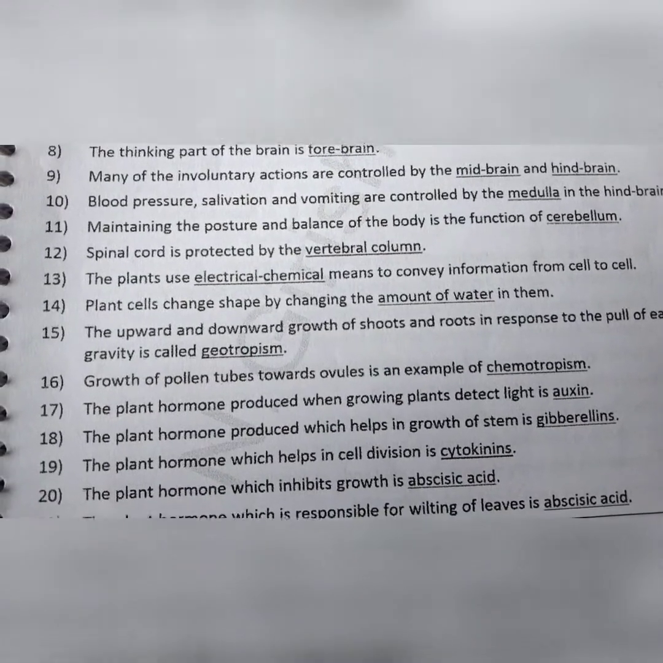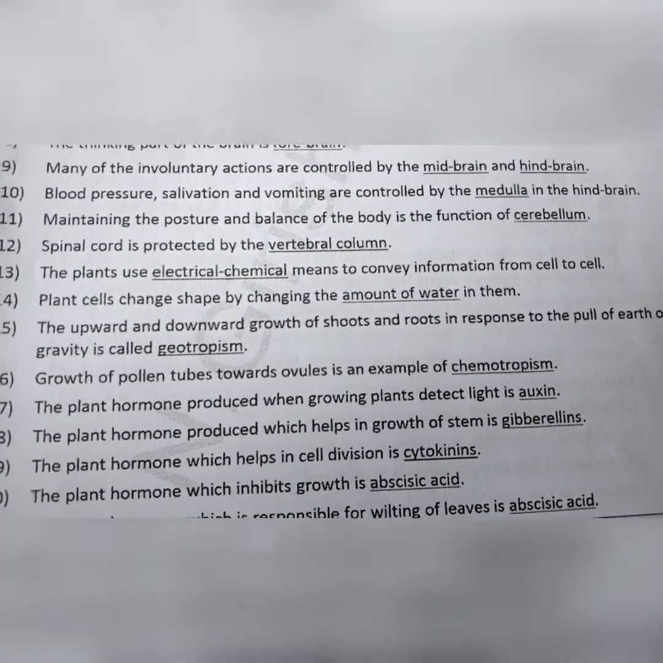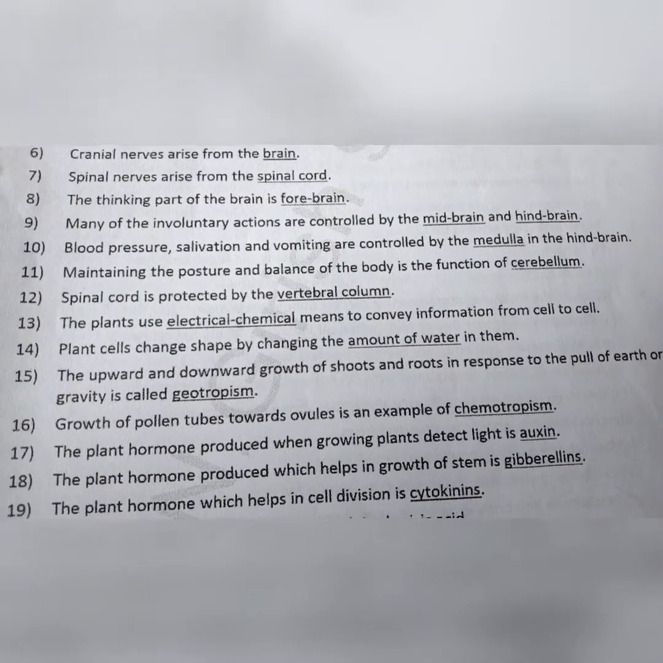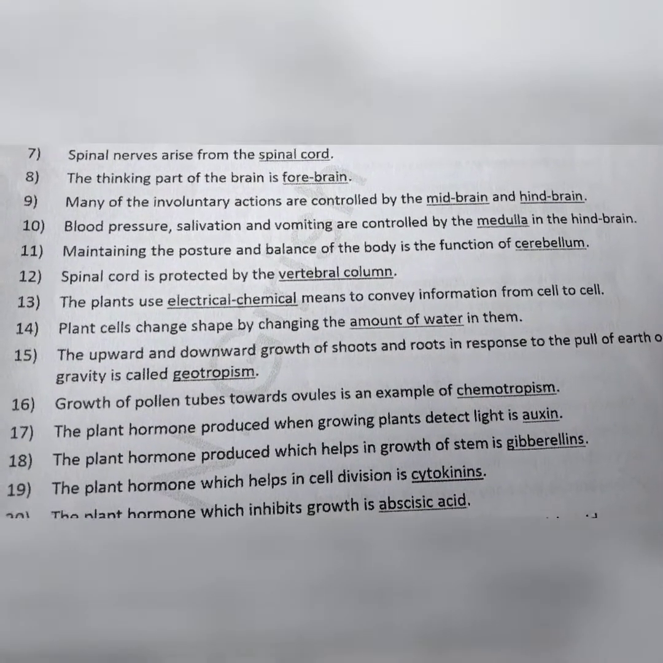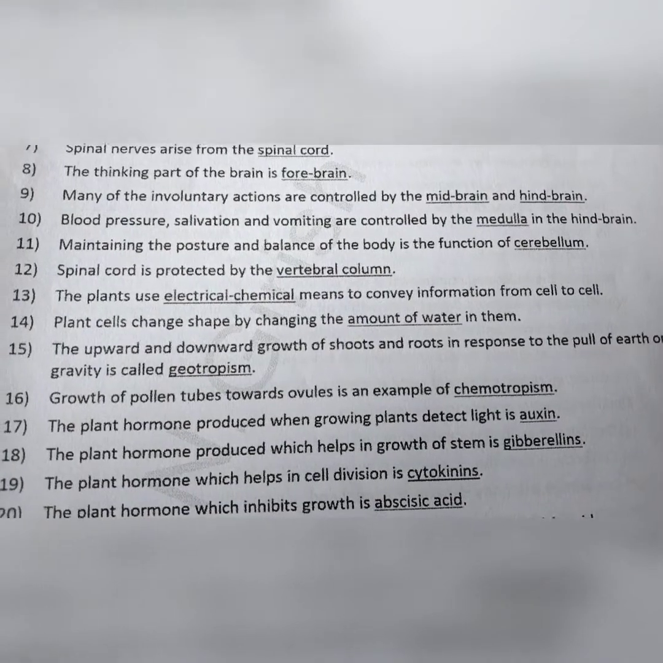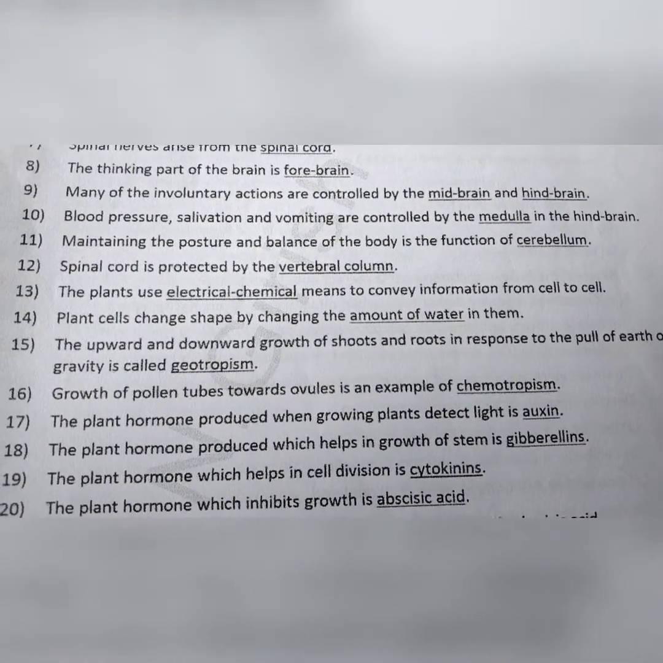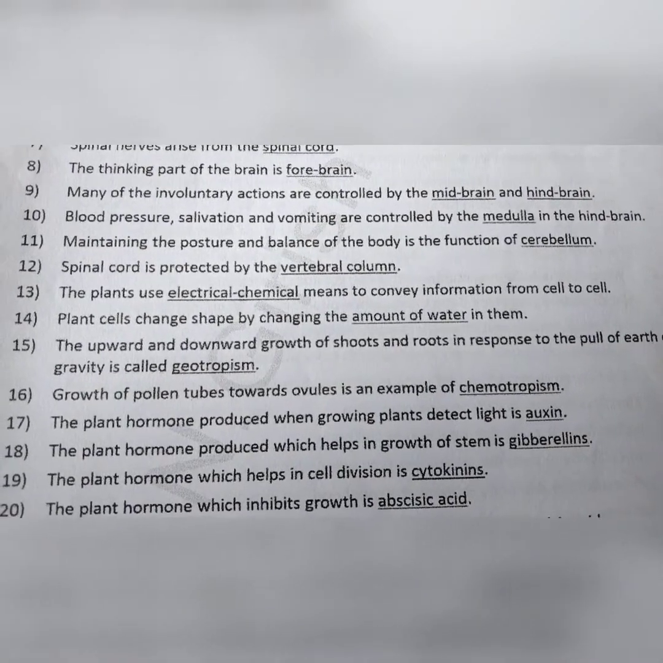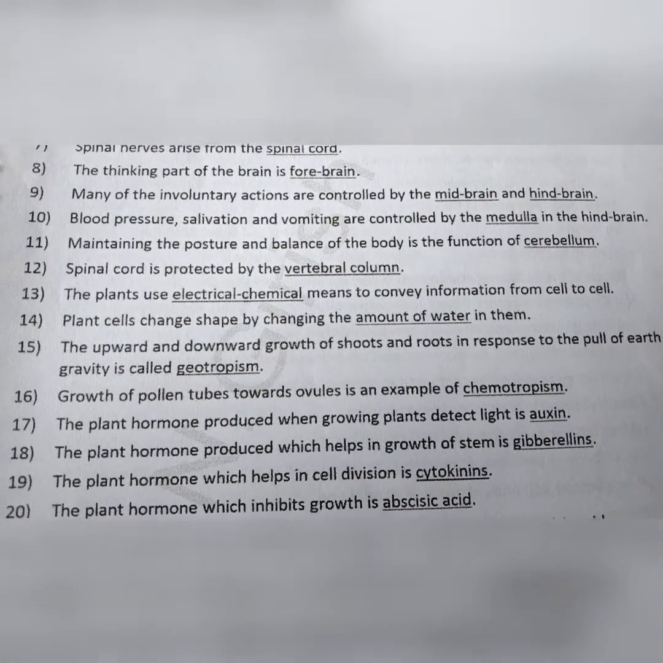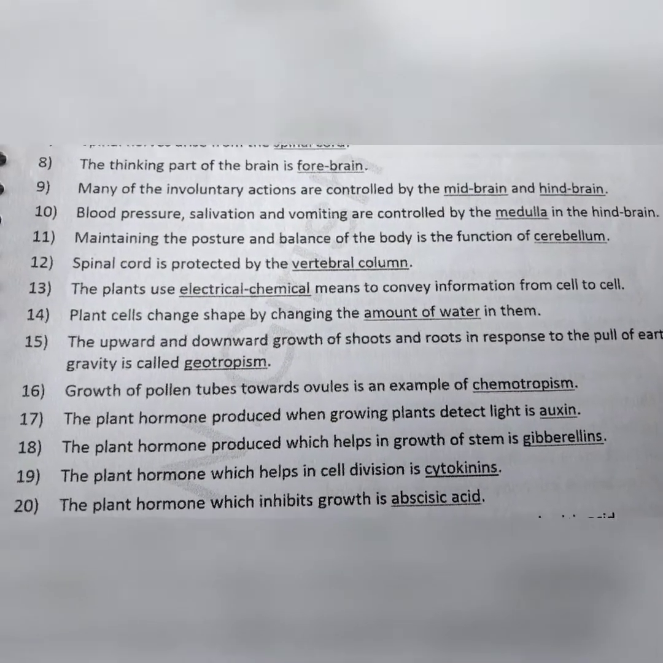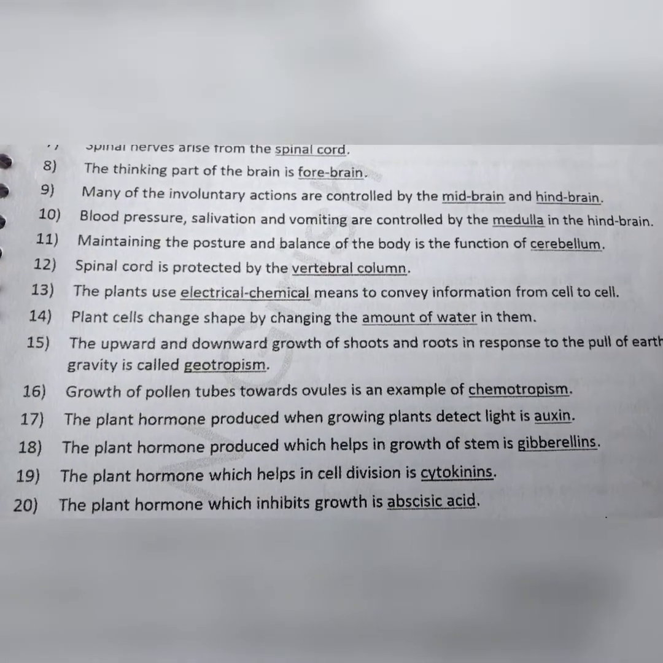The upward and downward growth of shoots and roots in response to the pull of earth or gravity is called geotropism. Growth of pollen tubes towards ovule is an example of chemotropism. The plant hormone produced when growing plant detects light is auxin. The plant hormone which helps in growth of stem is gibberellins.